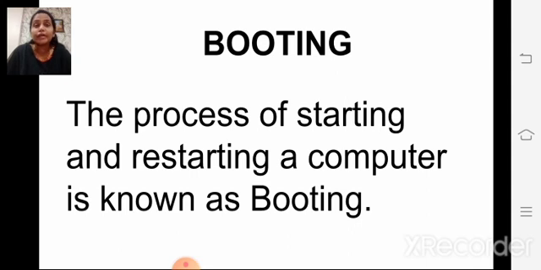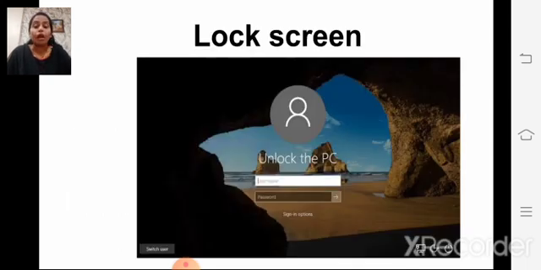Restarting means your computer is already on. Your computer is switched on, and sometimes while working it hangs or some file doesn't work. That time what do we do? We restart the computer, and that restart process is also known as a booting process, children.